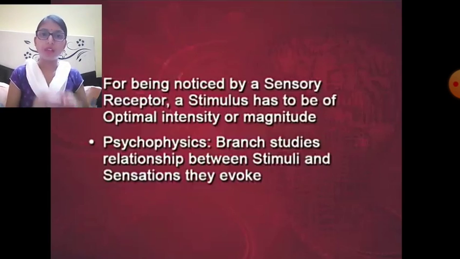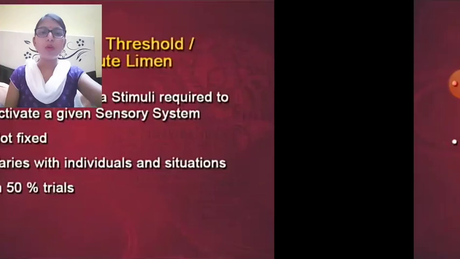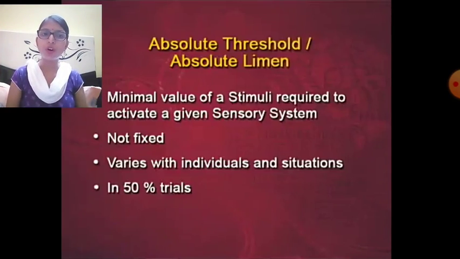Okay, and a branch of psychology which studies these phenomena, the different kinds of stimulus magnitude and intensity, is known as psychophysics. Psychophysics is a branch of psychology which studies the stimulus and the sensation related issues. So this branch studies the relationship between the stimuli and the sensations they evoke. Now move to the AL, absolute threshold or absolute Limen. It is the minimum value of a stimulus required to activate a given sensory system.